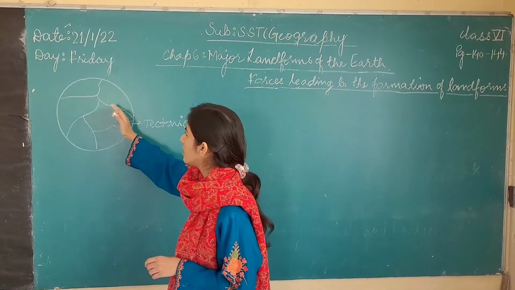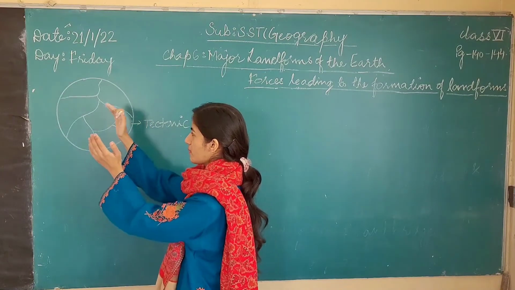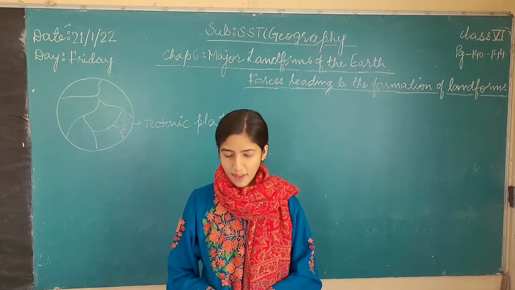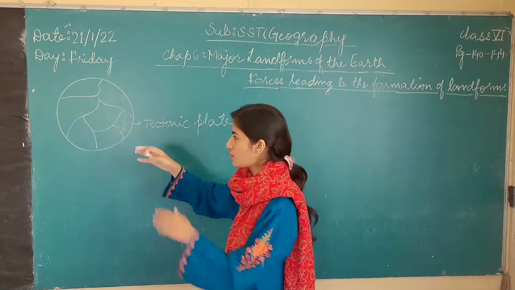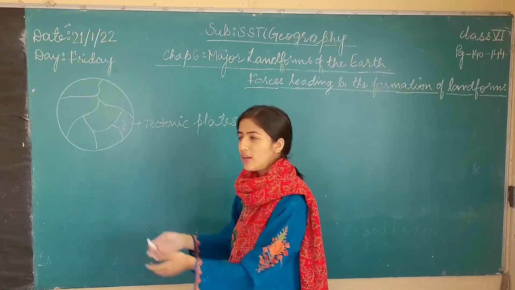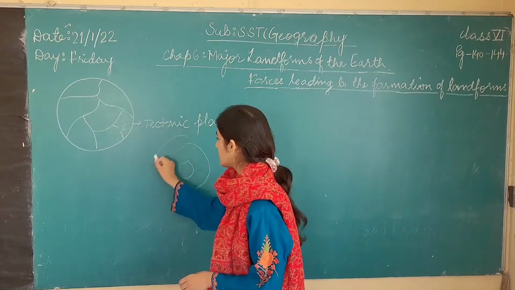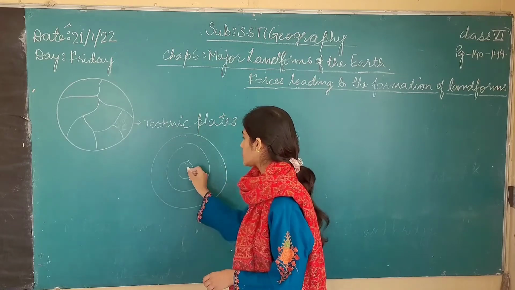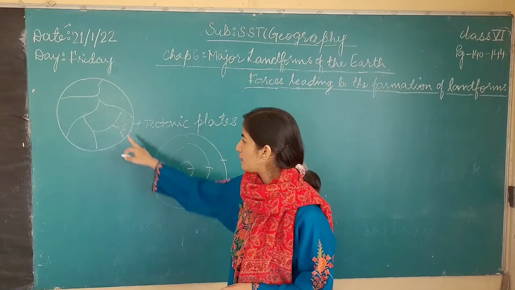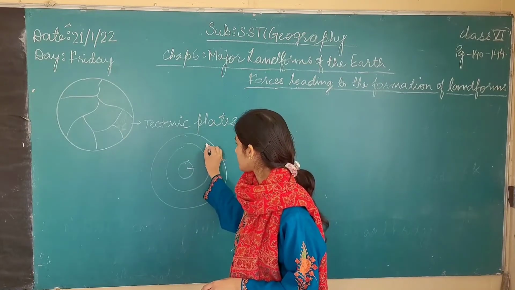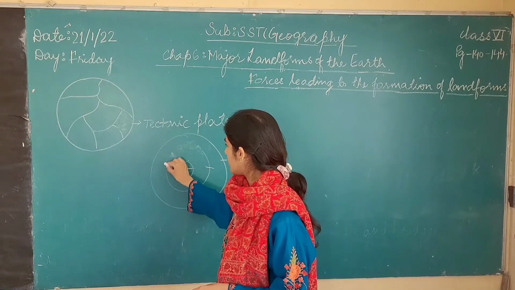They keep moving and shifting from their place like this, and they glide over the mantle of the planet. You know, the Earth has different layers. It is not a full complete sphere of ball. It has core, then it has mantle, then it has crust, right? So these tectonic plates keep gliding over the mantle.